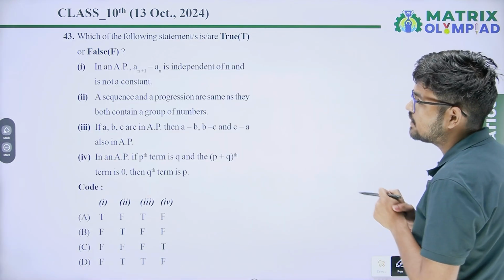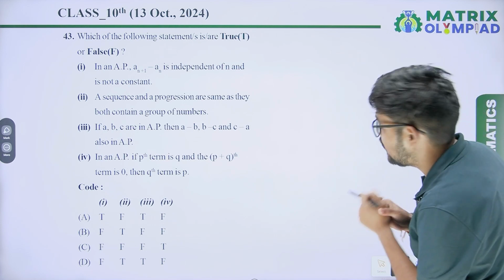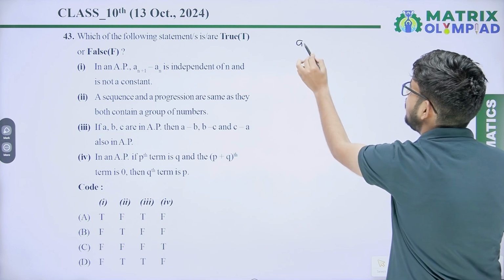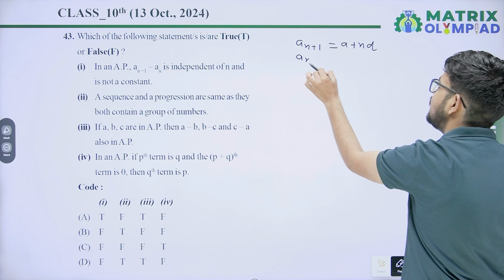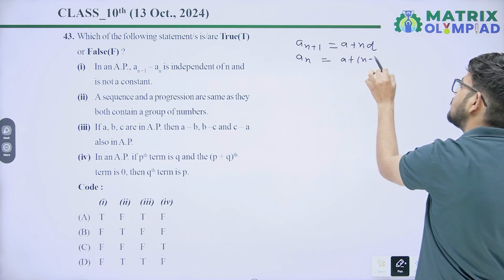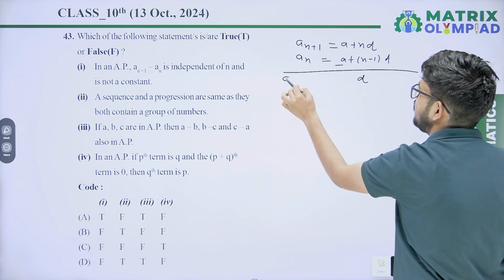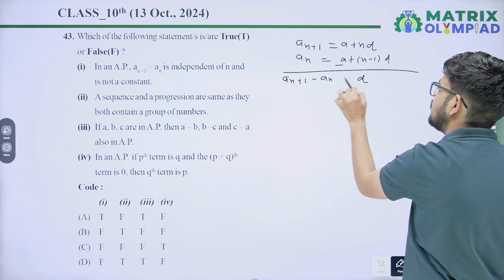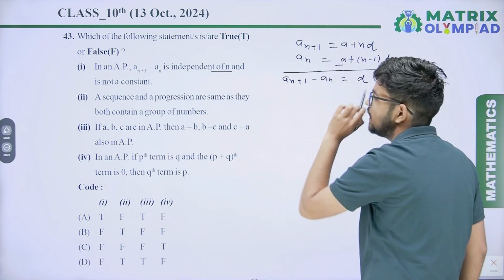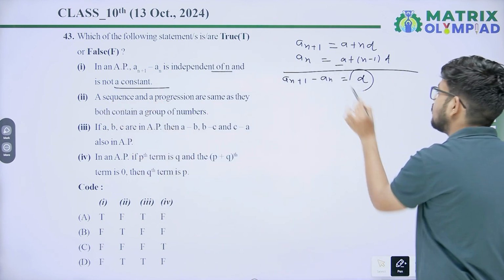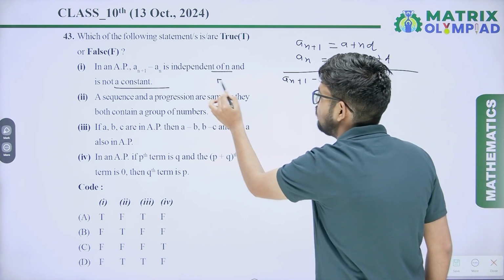Next question. First, in an AP, a(n+1) minus a(n) is independent of n and not a constant. So a(n+1) will be a + nd, and a(n) is a + (n-1)d, and that difference will be d. So a(n+1) minus a(n) equals d. So it's independent of n. Yes. But it's not a constant? d, the common difference, is always a constant in an AP. So this one is false.